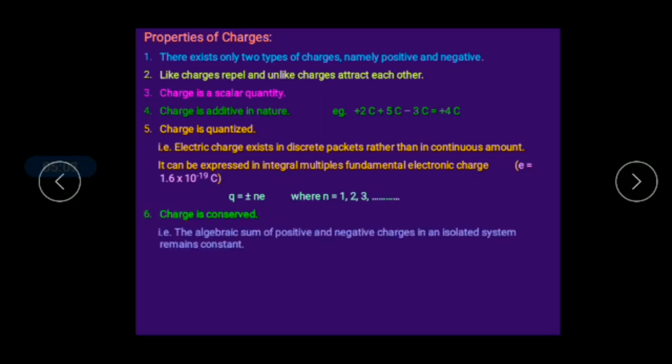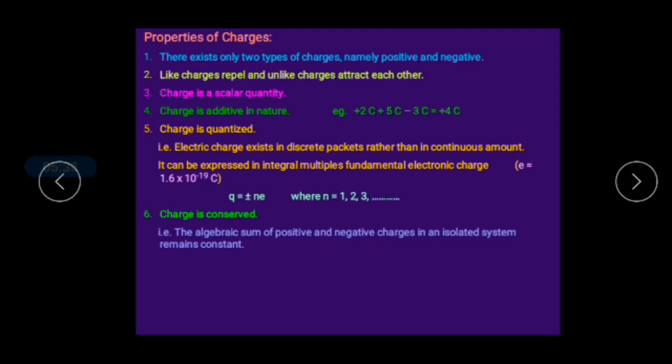Conservation. In your lower classes you have studied energy conservation. As you know, energy can be neither created nor destroyed; it can be transferred from one system to another system. Like that, charge is also conserved, which means charges are not produced; they can be transferred.